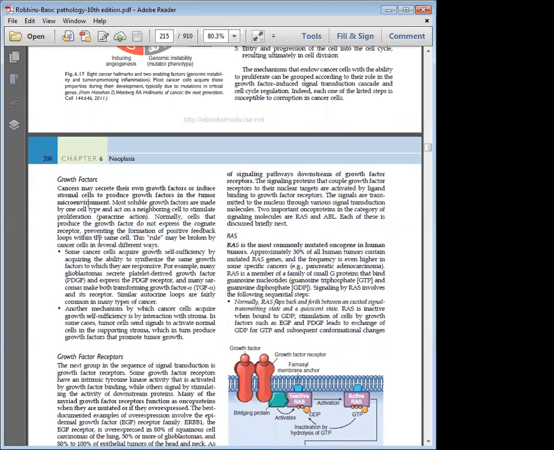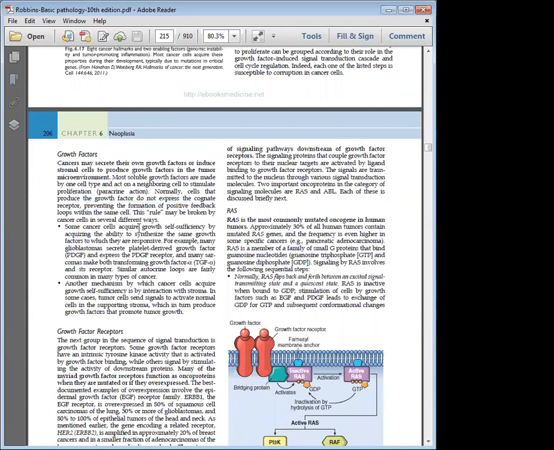But your cancer cell will start becoming self-sufficient. It has the ability to synthesize the same growth factor to which it is responsive. For example, PDGF is platelet derived growth factor. If it is present in the surrounding stroma, a glioblastoma can continue to proliferate, and it can also express PDGF receptors.